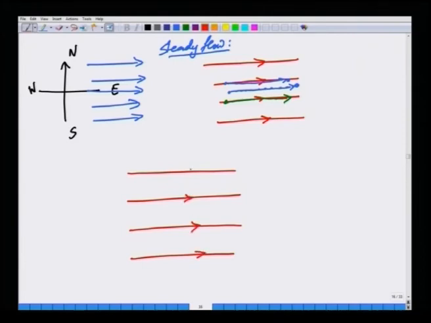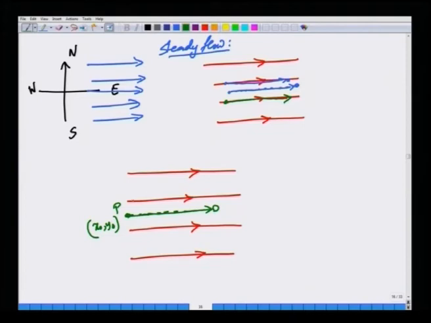Okay. Imagine you have a chimney at a location x naught, y naught at point P. So, the path line, or the trajectory of a point that was released at time t equal to 0 at this location, will also be parallel in a steady flow; this will just keep going. A streak line will also be identical to the path line because the flow is steady, it will continue to move in the same direction, and all these will be identical to streamlines.